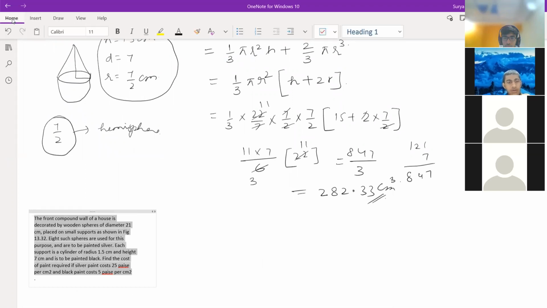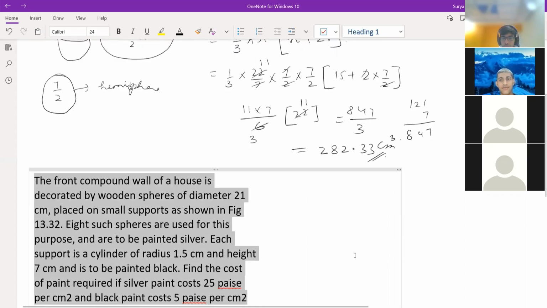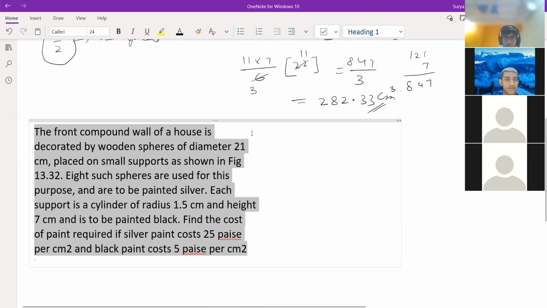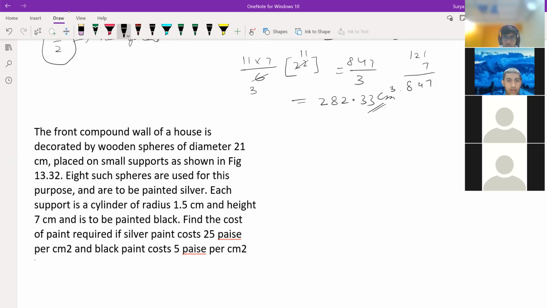NCERT, sir. That last exercise. Okay. The front compound wall. So you are only having calculation mistakes. Yeah, I know the whole process, but I am not getting the calculation right.